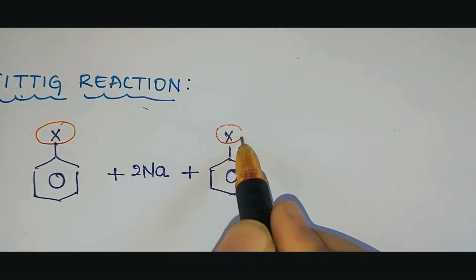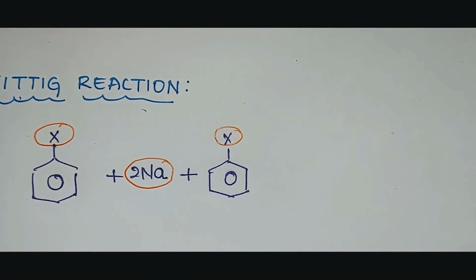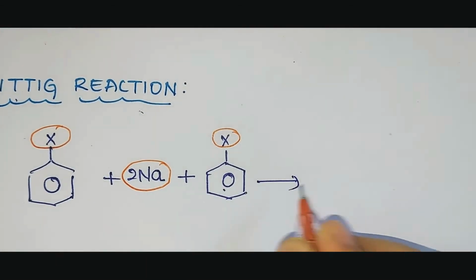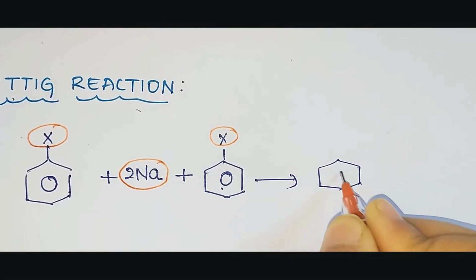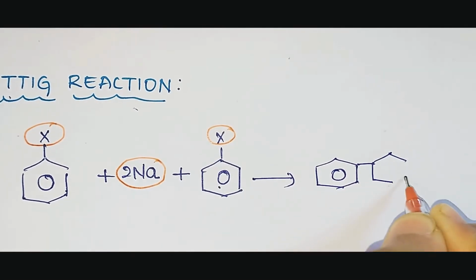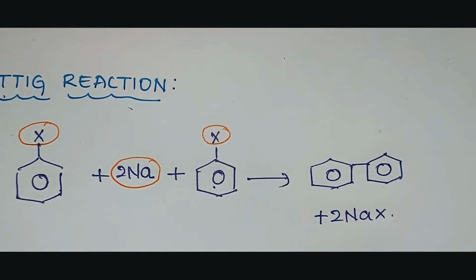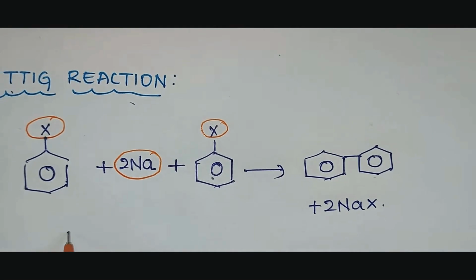Both of them will lose their halide with the sodium atom, and one benzene ring will get associated with another benzene ring. So the product obtained here will be diphenyl, that is one benzene ring bonded to another, and the other product is sodium halide, that is 2NaX. So the product obtained here we call diphenyl.